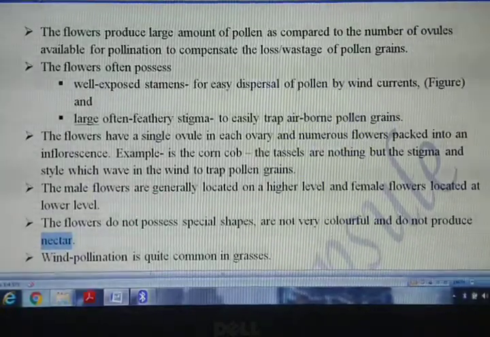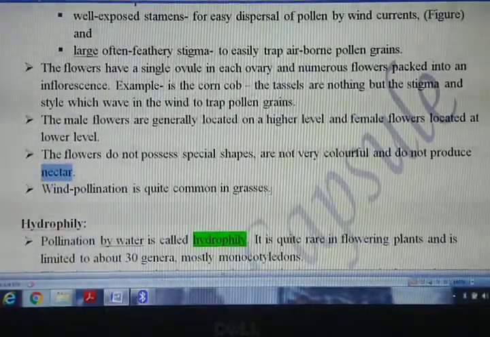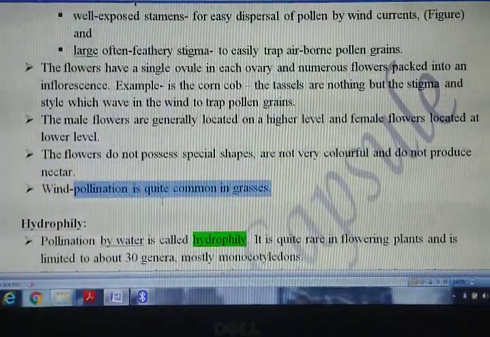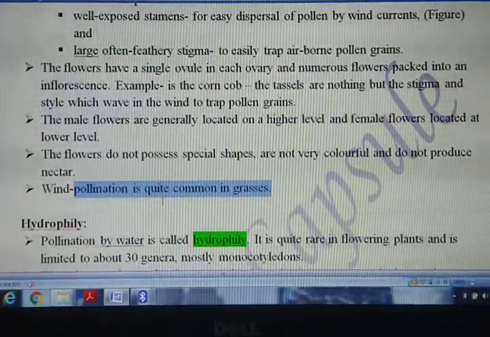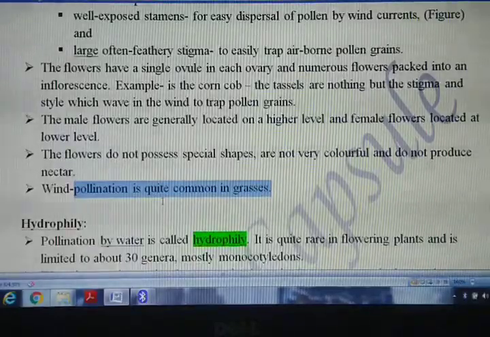And wind pollination is very common in grasses. मतलब grass family की बात कर रहे हैं, जैसे कि हमारा rice wheat भी हो गया. They are also being pollinated by the wind only. And just now we have talked about maize, that is corn.